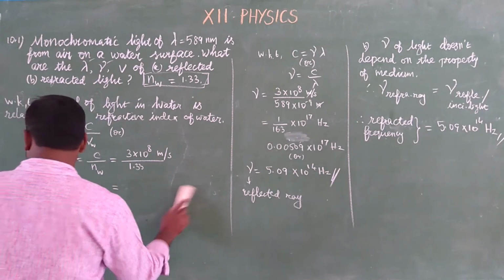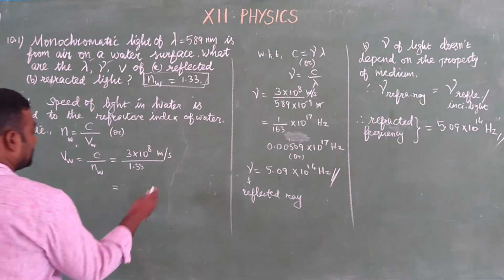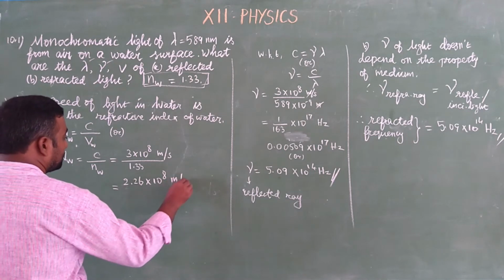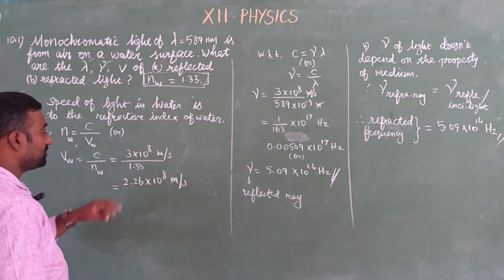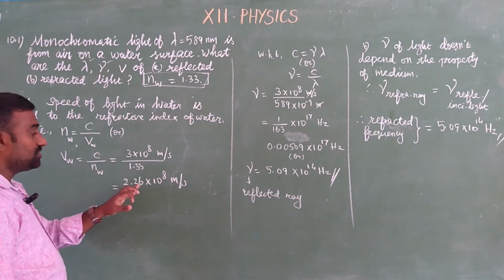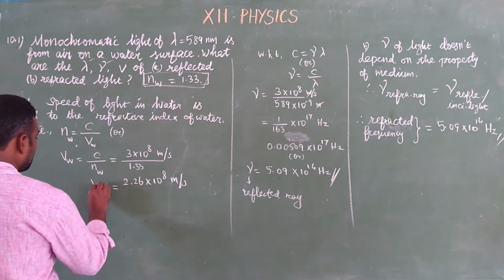So we will divide it after the divisions. The final answer is different. It is 2.26 into 10 to the power 8 meter per second. Sorry, there are some changes. By taking the ratios, it is 300 by 133. So 300 by 133 is equal to 2.26. So this is the speed of light in water.